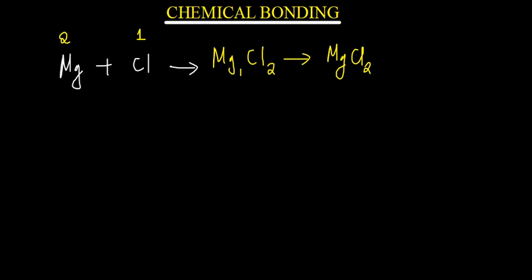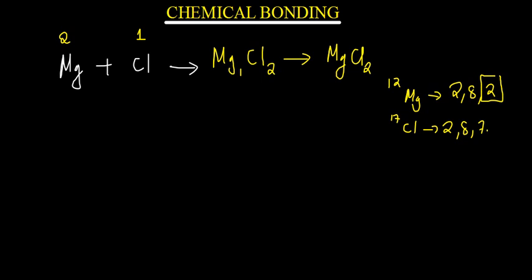So this is our magnesium chloride here. Now magnesium has got a proton number of 12, meaning that its electron configuration is 2, 8, 2. And then chlorine has a proton number of 17. Its configuration is 2, 8, 7. So the meaning of this is that, look at this.